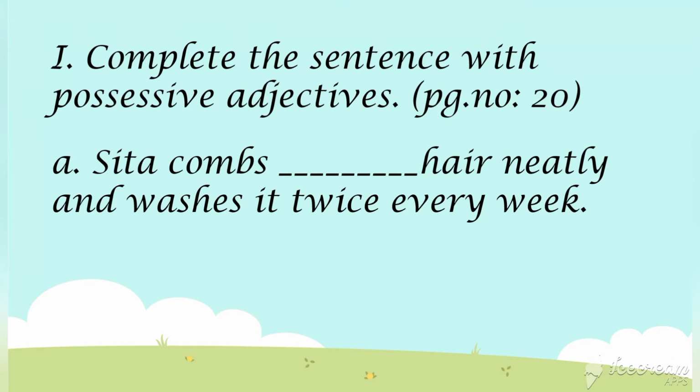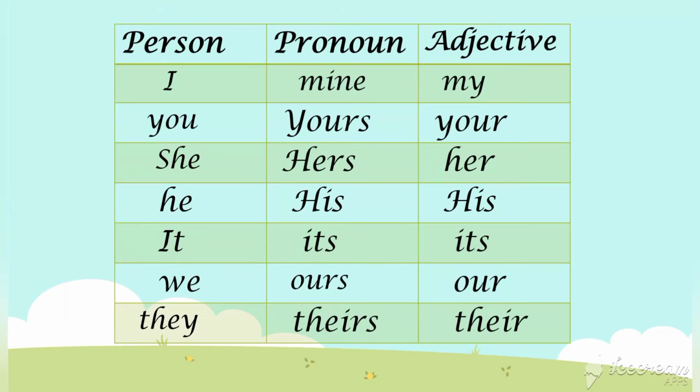For the third person, we want to find the possessive adjective, right? Sita is a girl or a boy? She's a girl, so third person female. See here in the tabular column, third person female is she, and the possessive adjective for third person female is her, right?